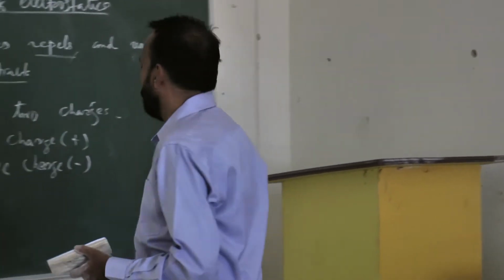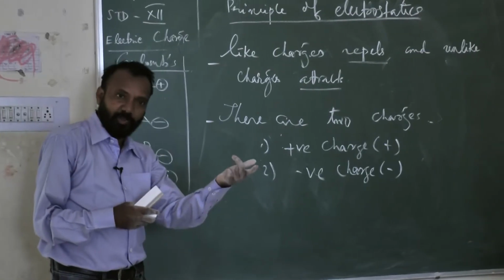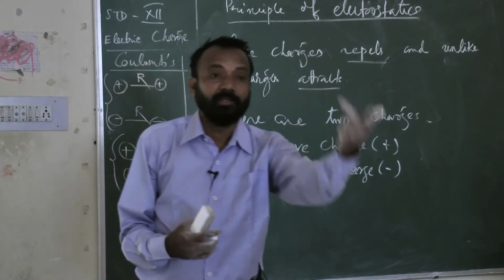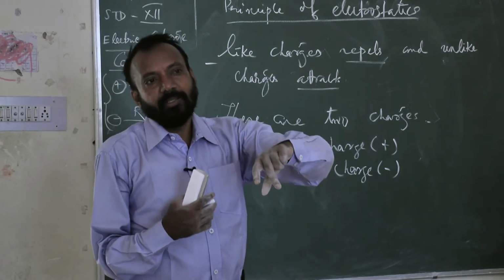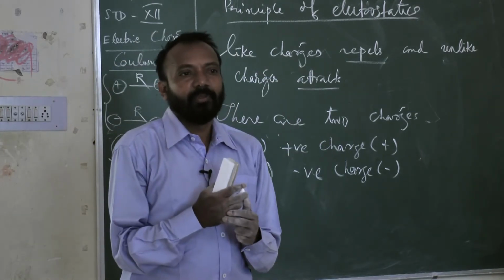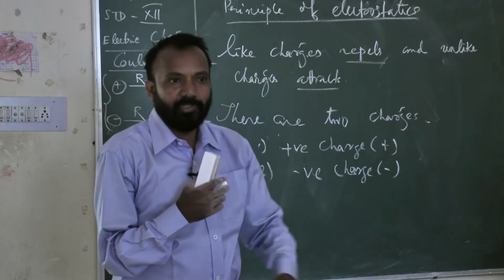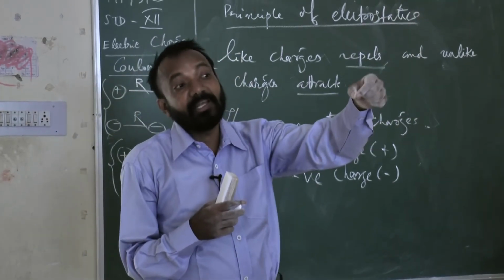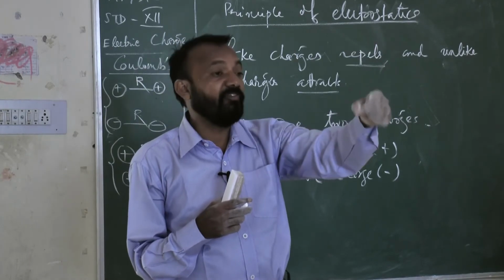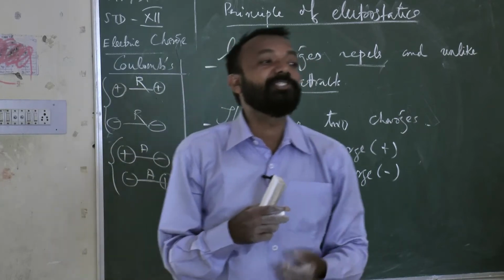Charges can be induced. So a particular region is there. Within a particular region, one charged body can induce its charge to another body. Suppose there is a particular region, and within that region some charges are there. Suppose a positively charged body is there. It has a particular space within which we can realize its influence. If another body is within that region or field, then this body can induce its charge.